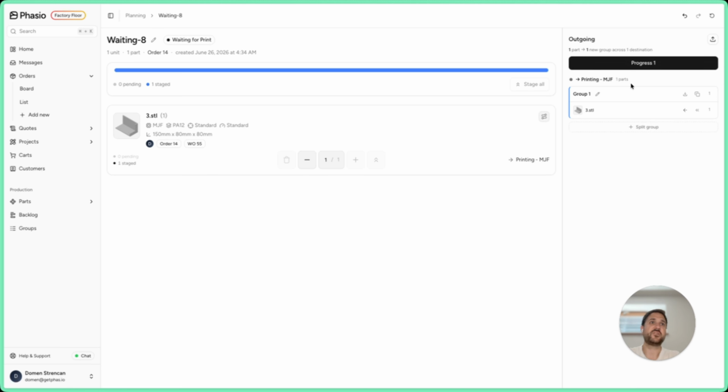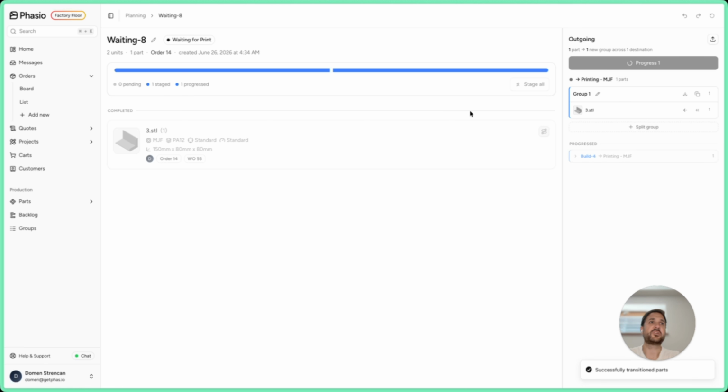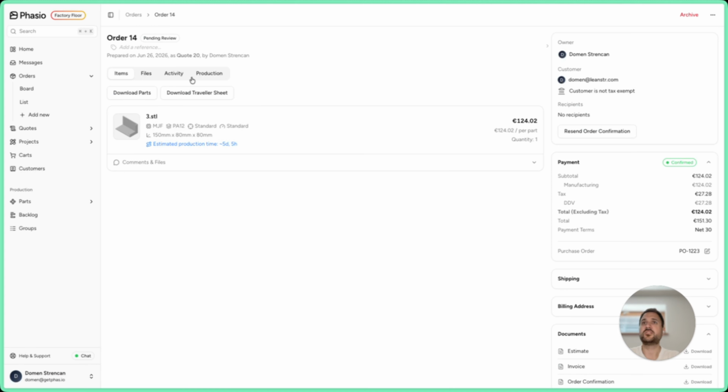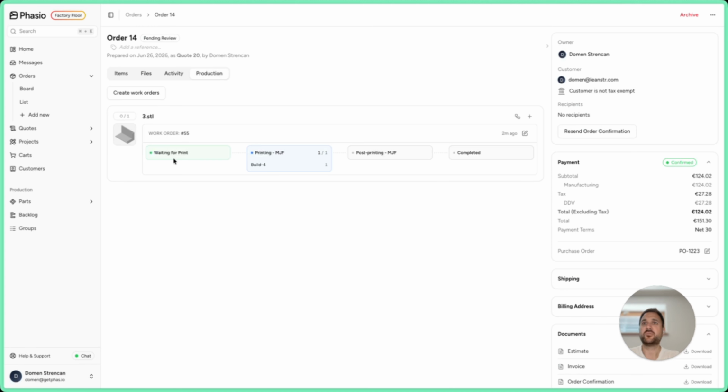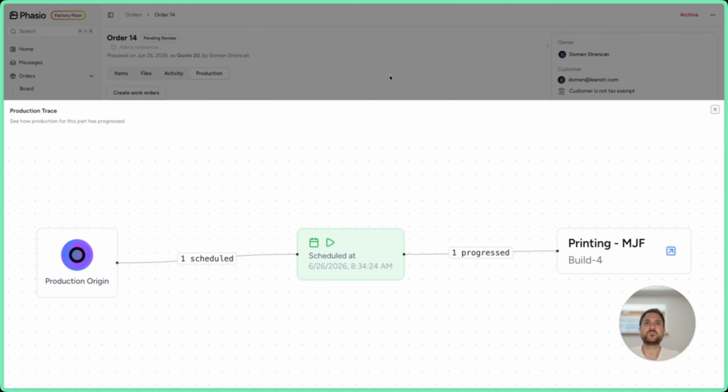Now it's staged, and if I hit progress, the part will move into the printing. Here I can change the name of the group and so on. Let me click progress, and that's it. You can go back to order 14. You can see under the production, the part has moved from waiting to print to the printing, and you have here the production trace as it was used before.